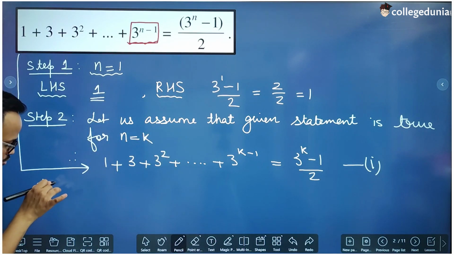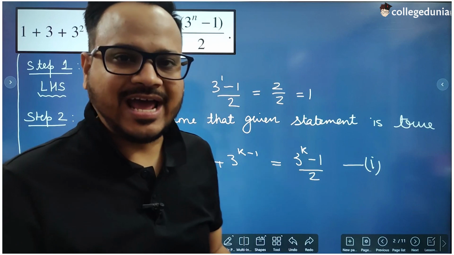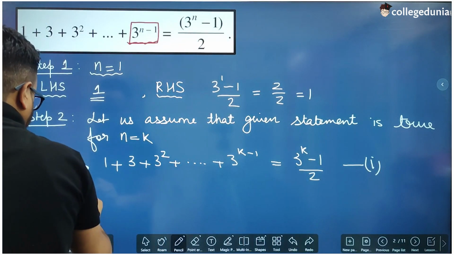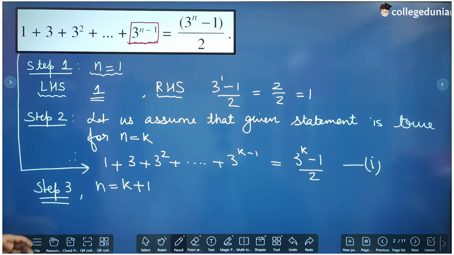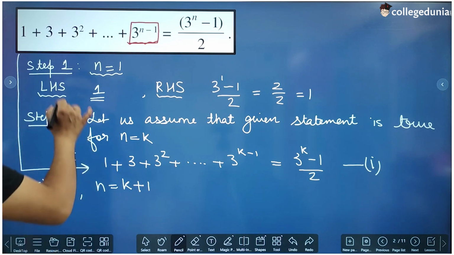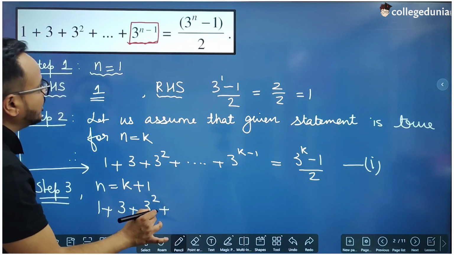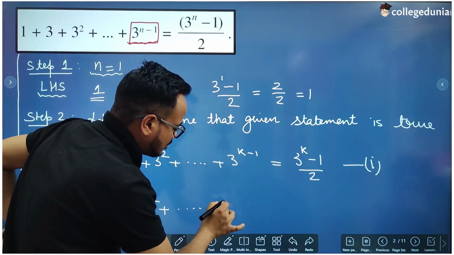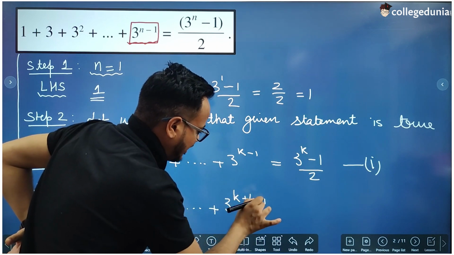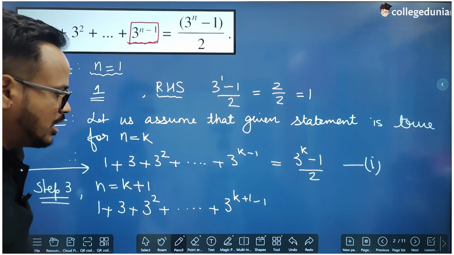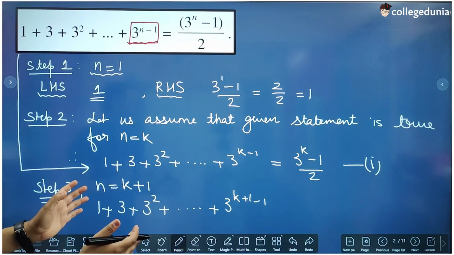Now step 3, using this result, we have to prove that this statement is true for n equal to k plus 1. Now let us put n equal to k plus 1 in this. So what we will get? 1 plus 3 square up to 3 raised to power k plus 1 minus 1. Clear? And we cannot write RHS now because we have to prove that LHS is equal to RHS.